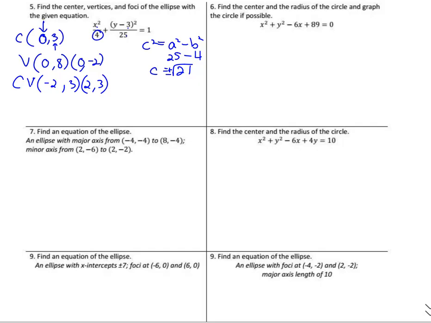So the major axis with the bigger value, so it's up and down. So the foci are 0, 3, plus and minus the square root of 21. From 3, go up square root of 21, down square root of 21. And there's our foci. We're done with number 5. Let's move on to number 6.